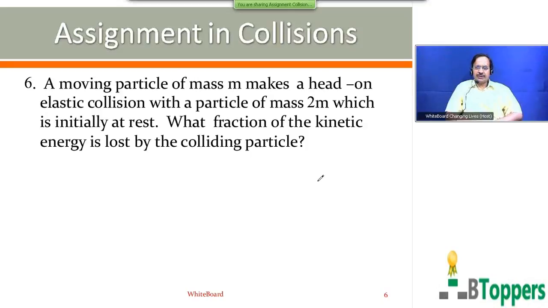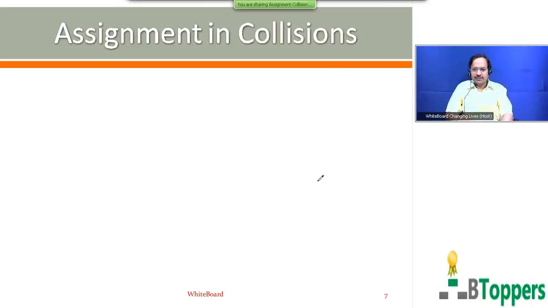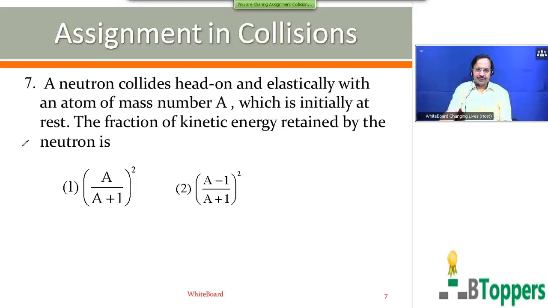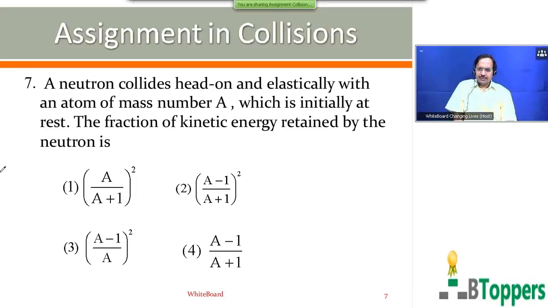In case you need more time to answer the question, you can take a pause and take your own time. I am going to show the next question on screen. See the question number 7. A neutron collides head-on and elastically with an atom of mass number A, which is initially at rest. The fraction of kinetic energy retained by the neutron is. We have shown 4 options in terms of the mass number A.